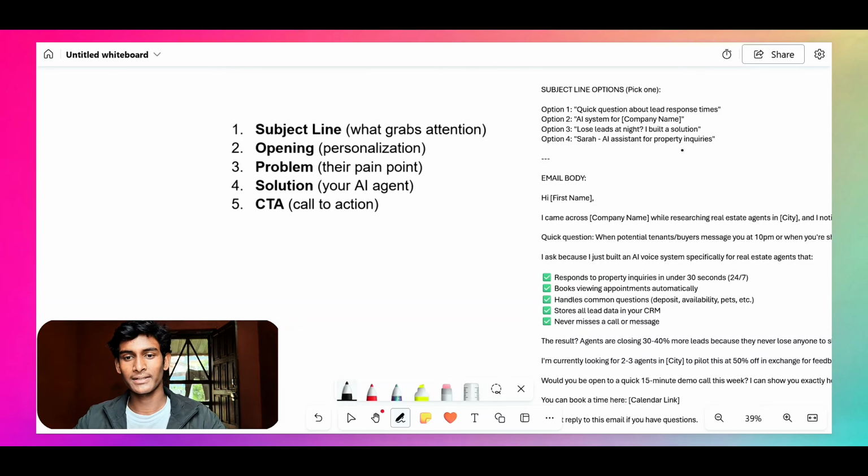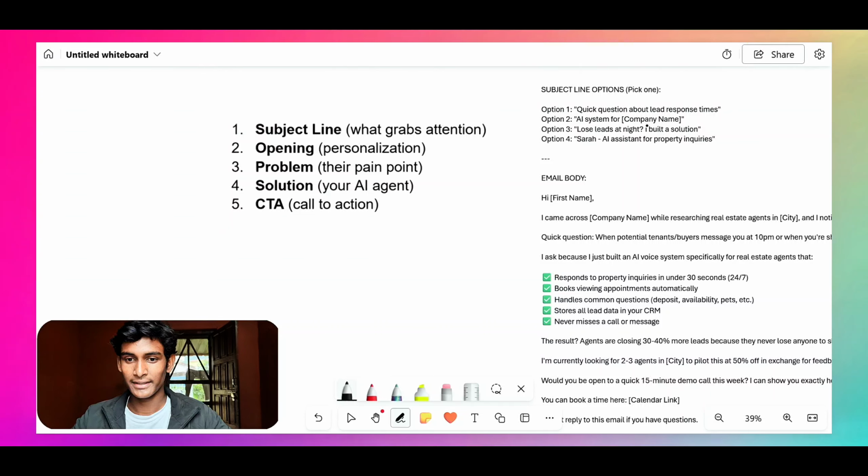As you can see here, here are some examples. As you already know what our product is, our AI agent is able to answer users instantly, book appointments, and store the data into a CRM. Based on that, we have to write the subject line and the entire email. Here are some options. Quick question about the lead response time. Real estate agents usually take a lot of time to respond to leads, but our AI agent can respond to the lead instantly. So this is going to be the best subject line for sending the cold email.